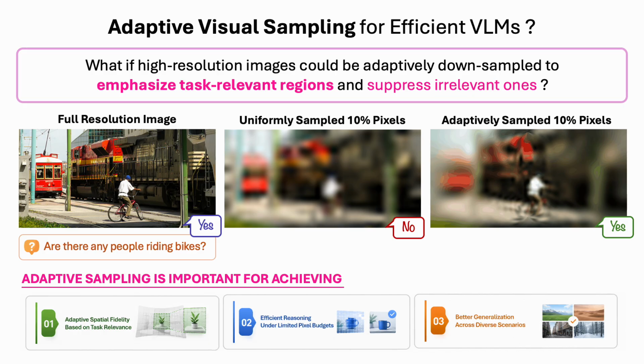Instead of uniformly downsampling the entire image, can we adaptively allocate more pixels to task-relevant regions while suppressing irrelevant ones? As shown here, uniform sampling fails to preserve the details needed for correct reasoning, whereas adaptive sampling retains the critical visual evidence, even under the same pixel budget.